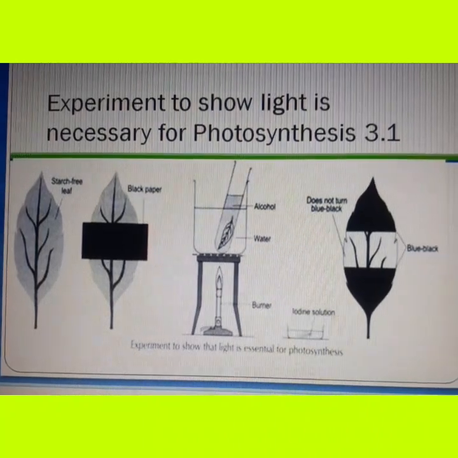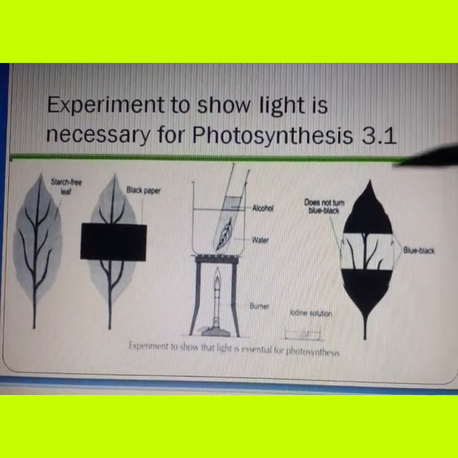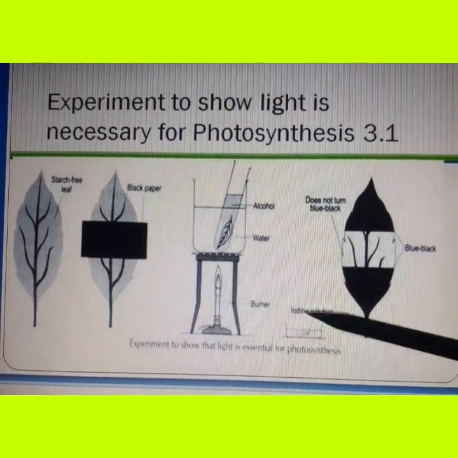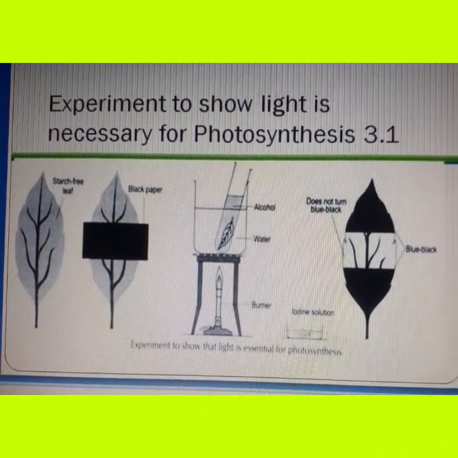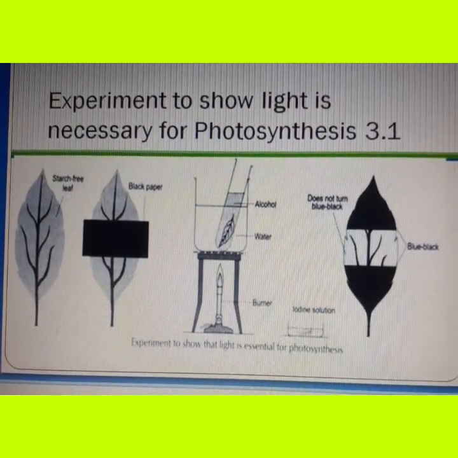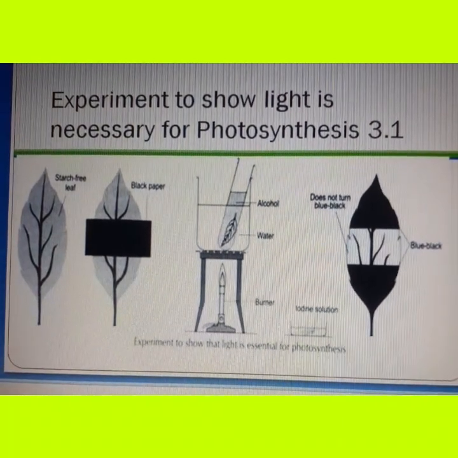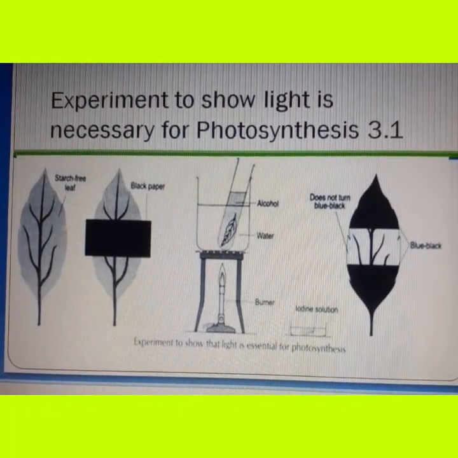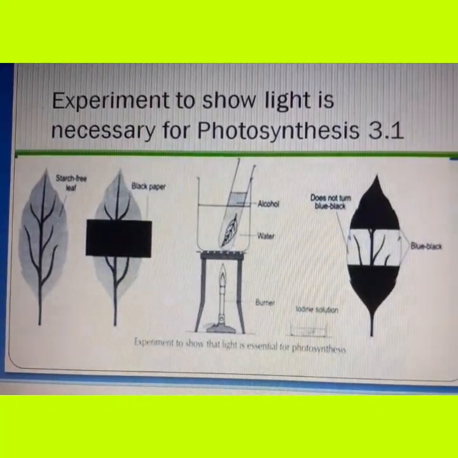There are two chemicals we used in this experiment. One was alcohol and the other one was iodine solution. The purpose of alcohol is to remove the chlorophyll from the leaf, whereas iodine is used to test the presence of starch, which is formed only in those parts of the leaf where light can reach.